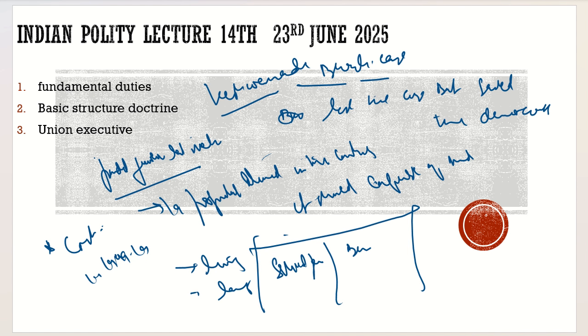This is the salient feature of it, and this is one of the basic features of it. There is definitely scope for it to evolve. It can't remain static. It is very much dynamic.